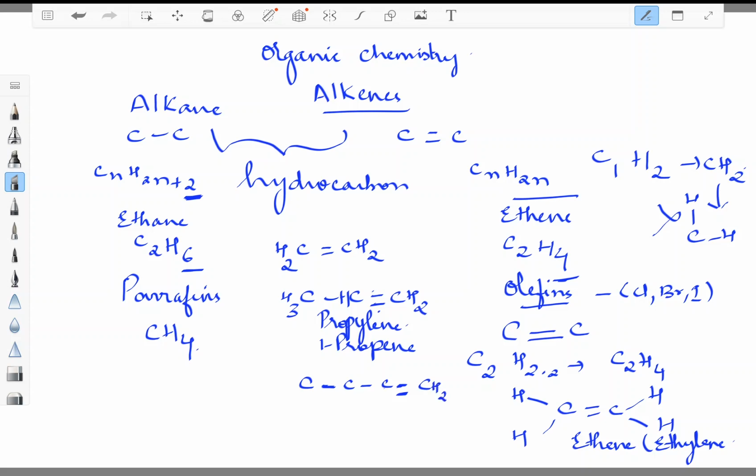Now this carbon has 1, 2, 3 bonds, so one more hydrogen can be accommodated. This carbon has 1 and 1, 2, so it can have 2 more hydrogens. Whereas this carbon has only one bond, so it will have 3 hydrogens to satisfy the valency of 4. The name of this compound is 1-butene.